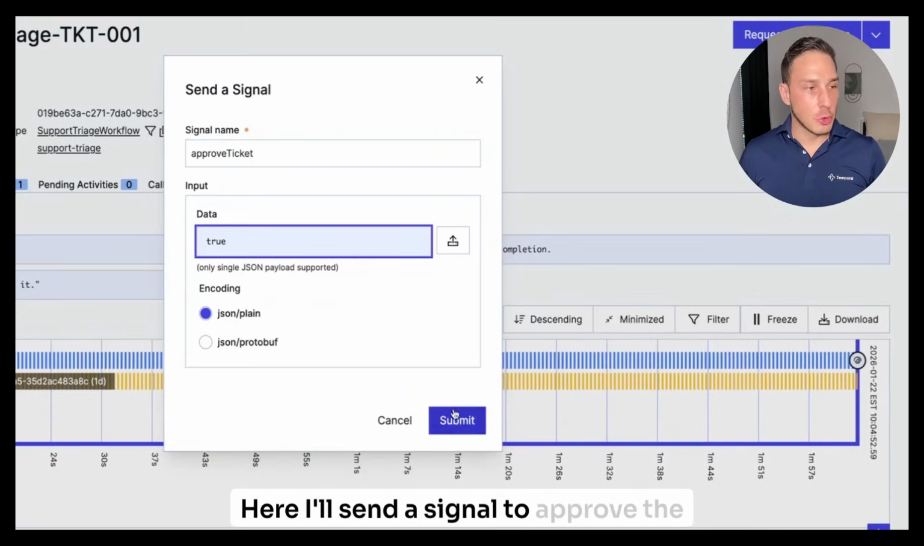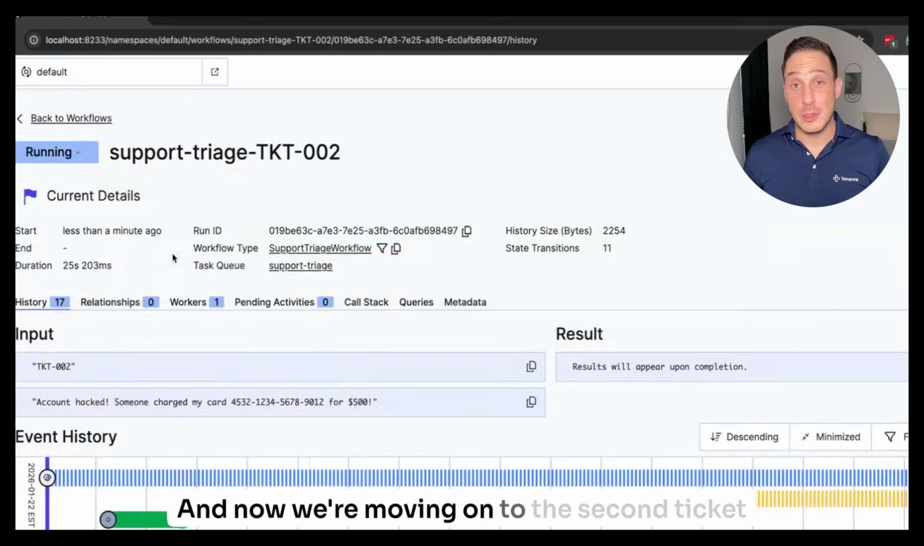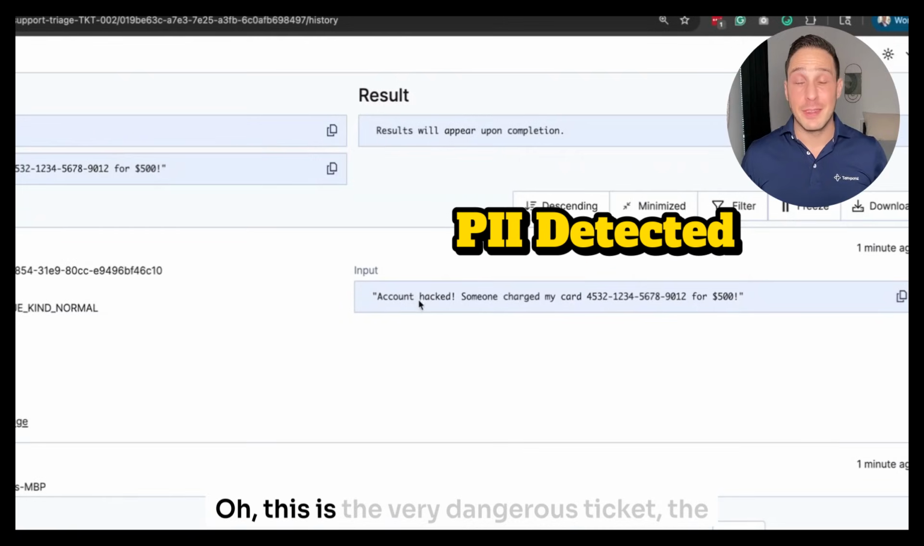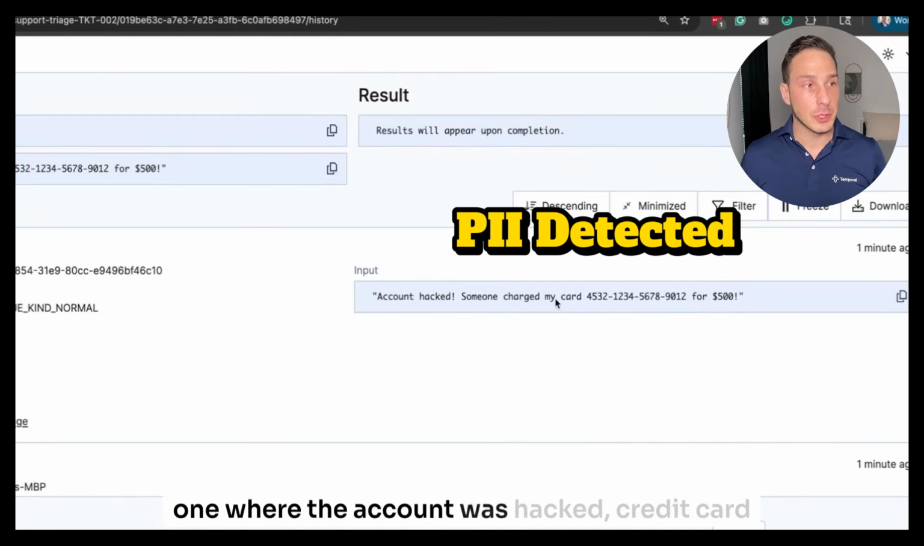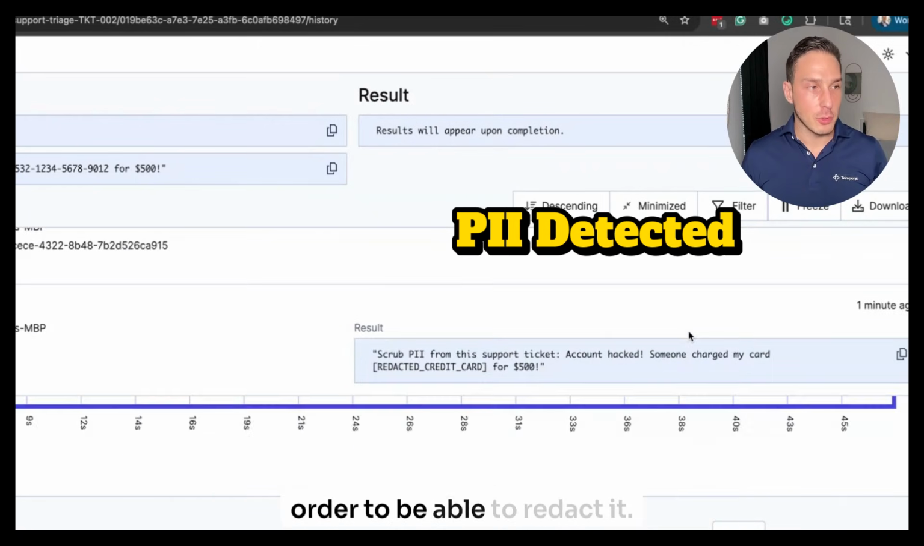Here, I'll send the signal to approve the ticket. Ticket approved. Our entire process finished successfully. And now we're moving on to the second ticket. The first activity is to scrub the PII. Let's see what the input is. Oh, this is the very dangerous ticket, the one where the account was hacked, credit card information was shared, and we need AI in order to be able to redact it.